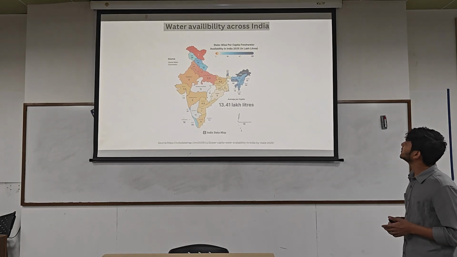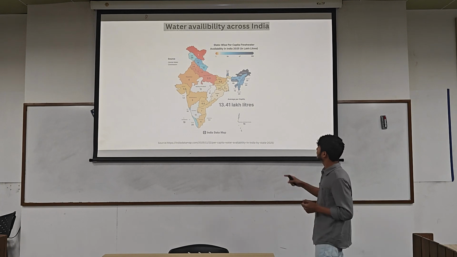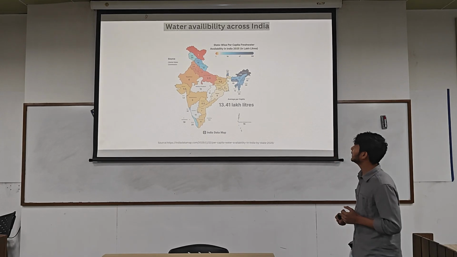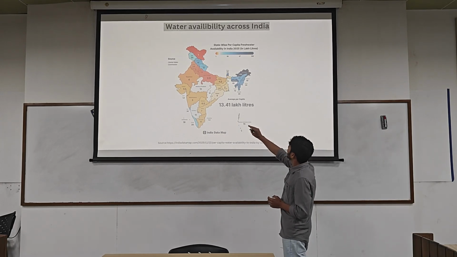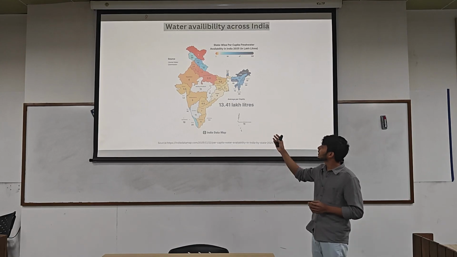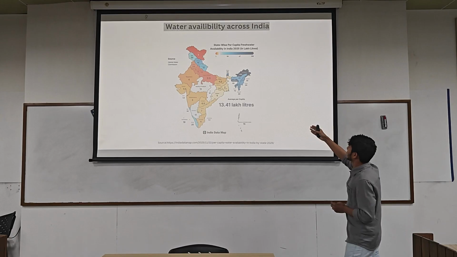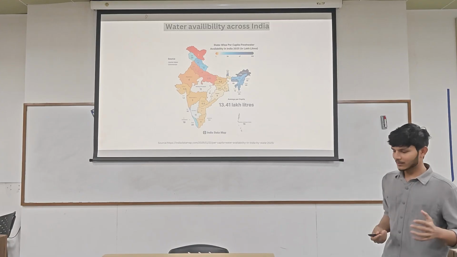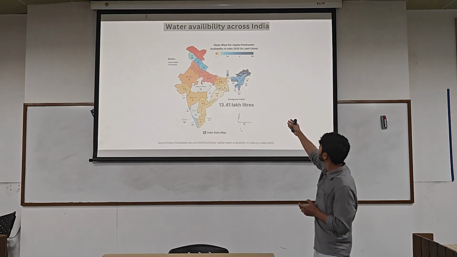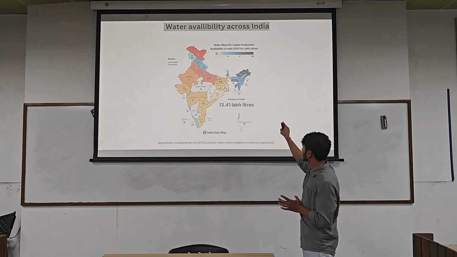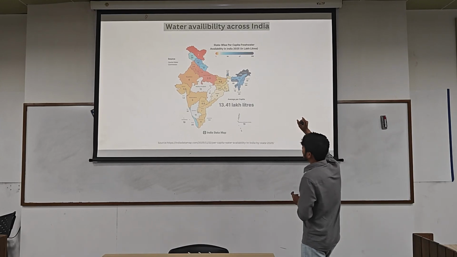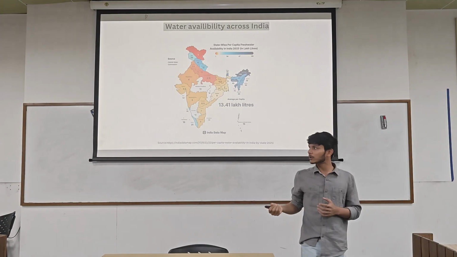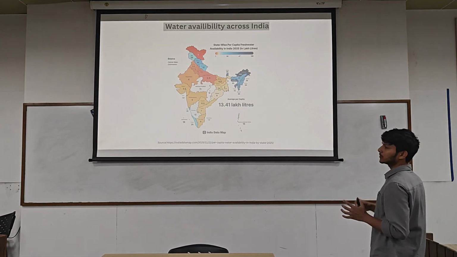Good, continue. So this is the water availability across India. As you can see, the average water available per capita per year is 13.41 lakh liters. But in some states like Ladakh, Delhi and Rajasthan, it's 1.54. At the same time, Arunachal Pradesh has 100 and Meghalaya 80. So why is there this uneven distribution within India itself? This is because rain is flowing in the northeast and rivers are flowing in the northern area, and the coastal regions Karnataka and Kerala are influenced by higher cloud formation due to the sea and all. So this is the uneven distribution in India.